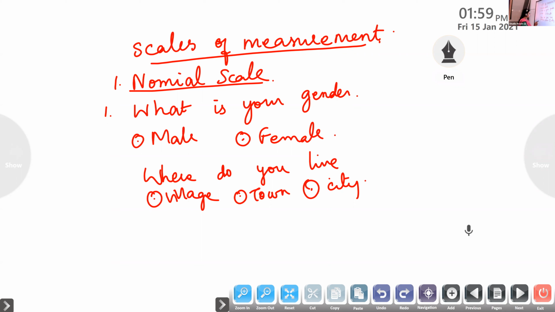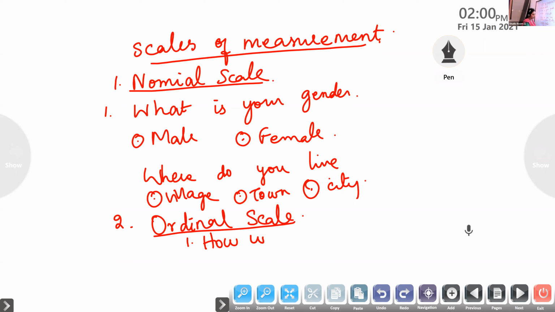The next type of scale is ordinal scale. You will learn this in detail if you select statistics in higher studies. Here just a small introduction is given. Sometimes when you fill some form or use some map, at the end you will get questions like this: How will you rate our service?